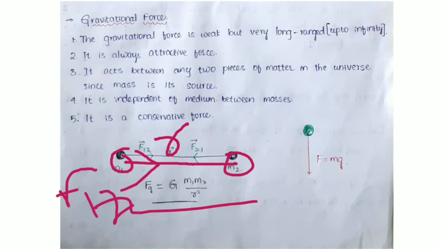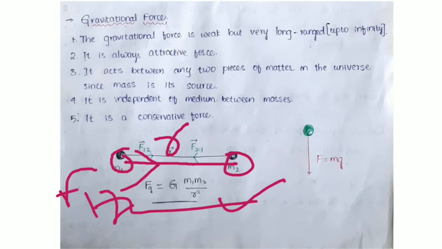F12 is the force acting on m2 due to m1, and F21 is the gravitational force acting on m1 due to m2. This gravitational force is Fg = G m1 m2 / r². Here m1 and m2 are the masses of the two particles, r is the separation between them, and G is the universal gravitational constant.